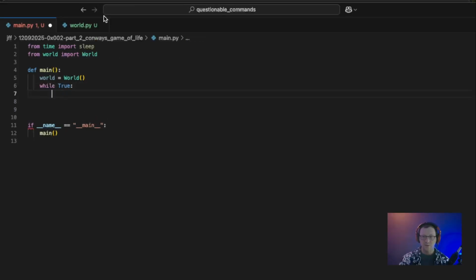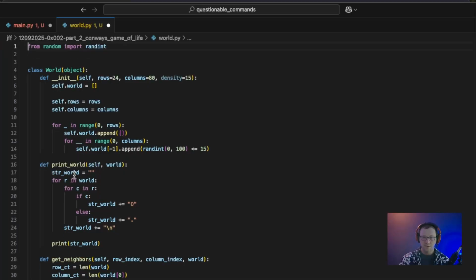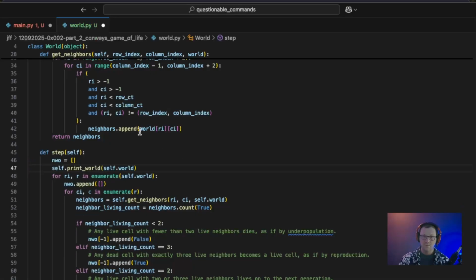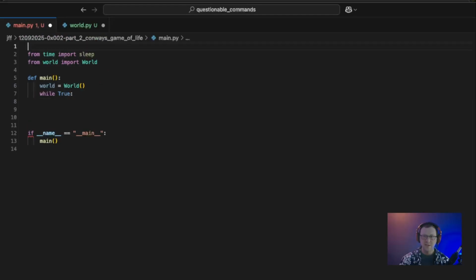And then we also need to remove the import os from here and remove the os.system clear here, because all that is now being moved into main.py. And this time we'll say from os import system.